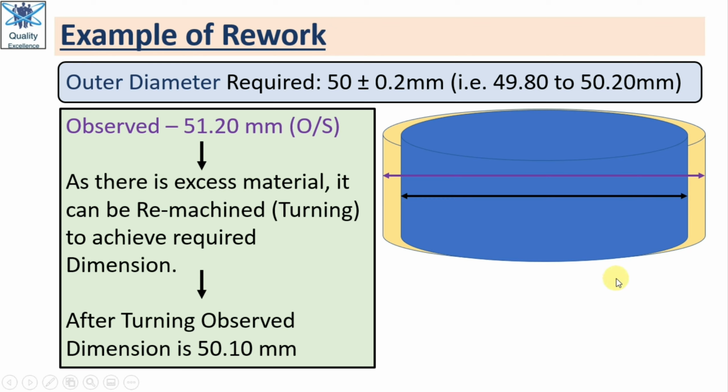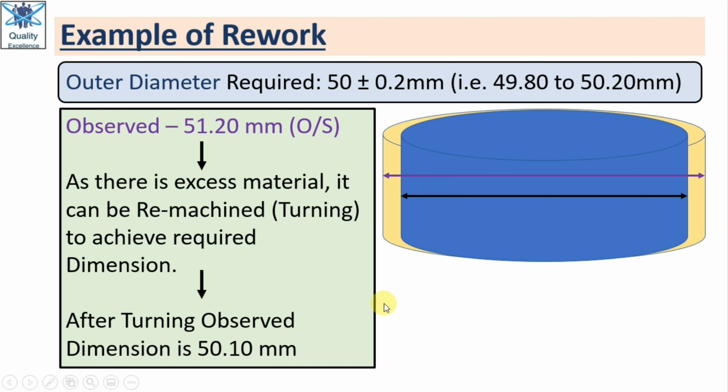You can see here, as there is some excess material, there is a chance of removing this material, and we can make it as per the customer requirement. So as there is excess material, it can be remachined or turned to achieve the required dimension. So what we'll do is, we will turn it, and after turning we observe that the dimension is 50.10, which is within our customer requirement.